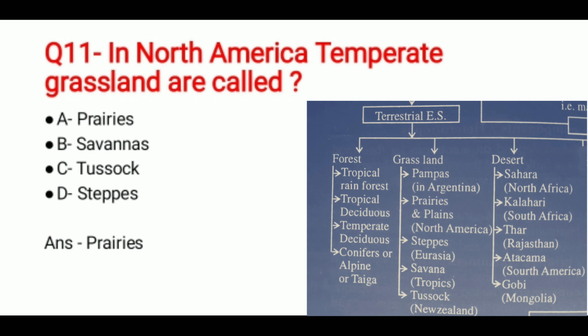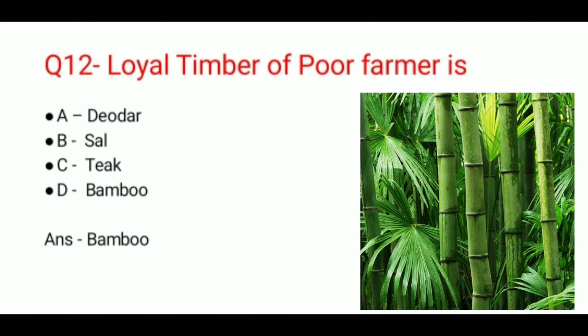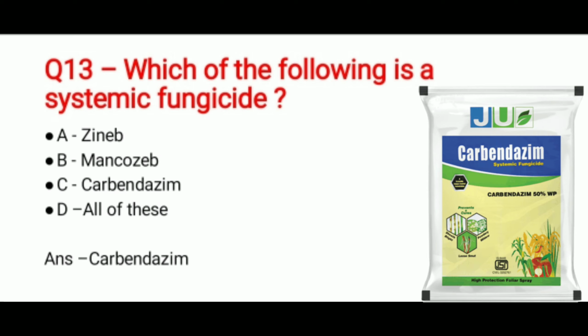Question 11. In North America, temperate grasslands are called, and the options are prairies, savannas, tussock, steppes. And the correct answer is prairies. Question 12. Loyal timber of poor farmer is known as, and the options are deodar, sal, teak, bamboo. And the correct answer is bamboo. Question 13. Which of the following is a systemic fungicide? And the options are Zineb, Mancozeb, Carbendazim, all of these. And the correct answer is Carbendazim.